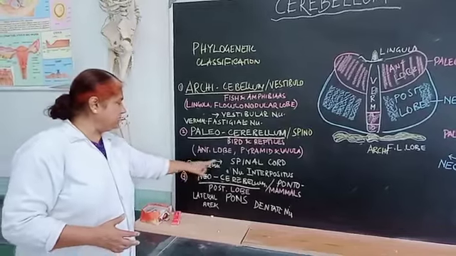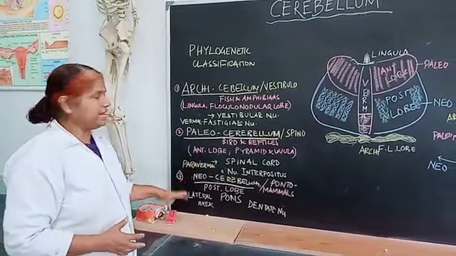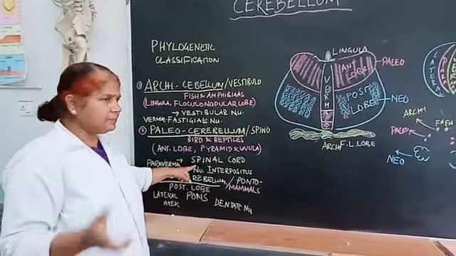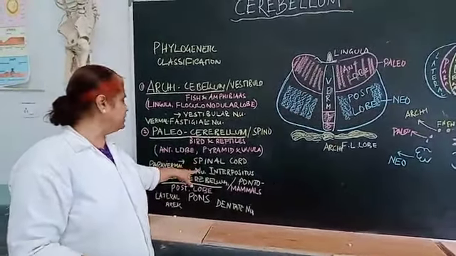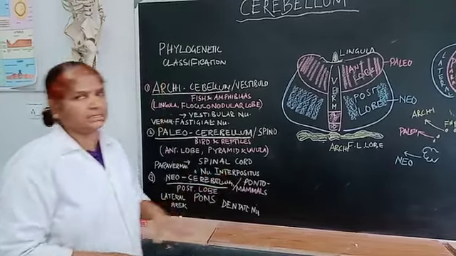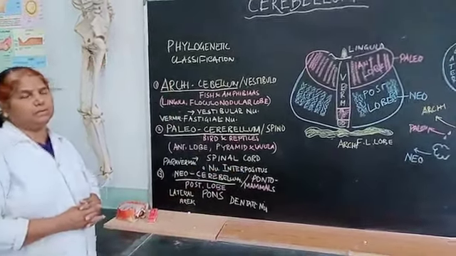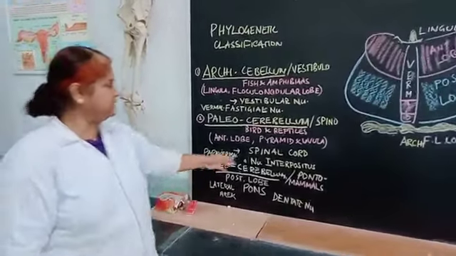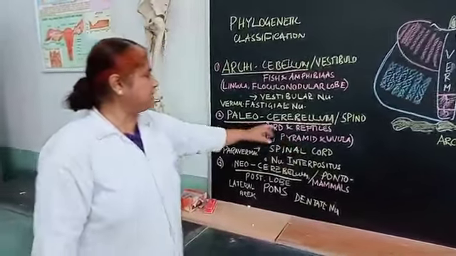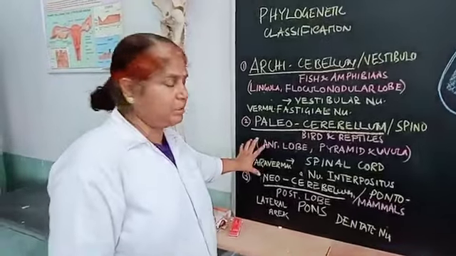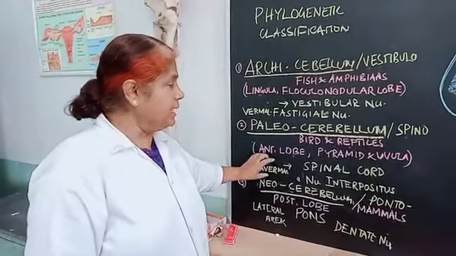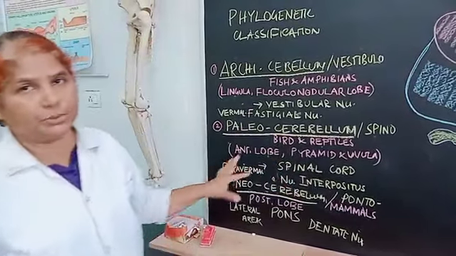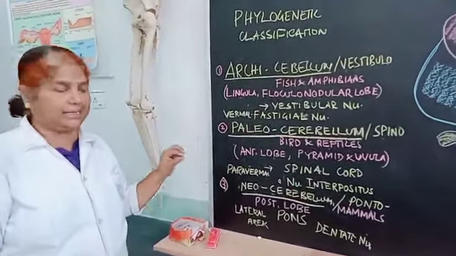The region where it is present is called the paravermal region. It is connected to the spinal cord, and the nucleus of the cerebellum which is involved is called the nucleus interpositus, which is composed of nucleus emboliformis and nucleus globosus. They are together called the nucleus interpositus. So in birds and reptiles, the anterior lobe with pyramid and uvula, the paravermal zone, and the nucleus interpositus go to the spinal cord for the control of motor activity.